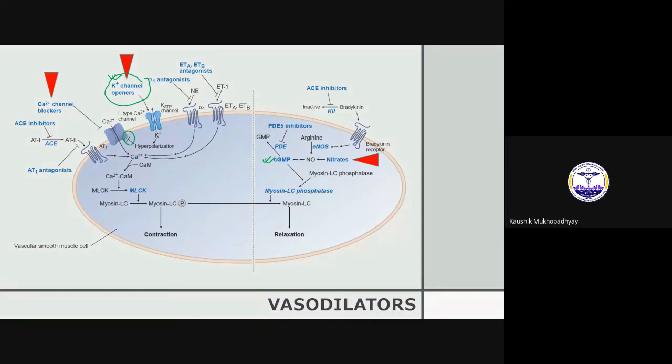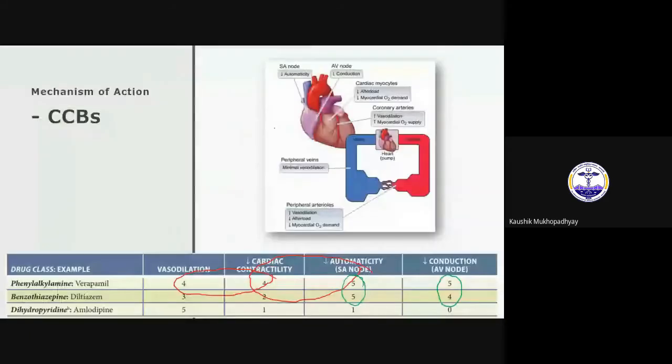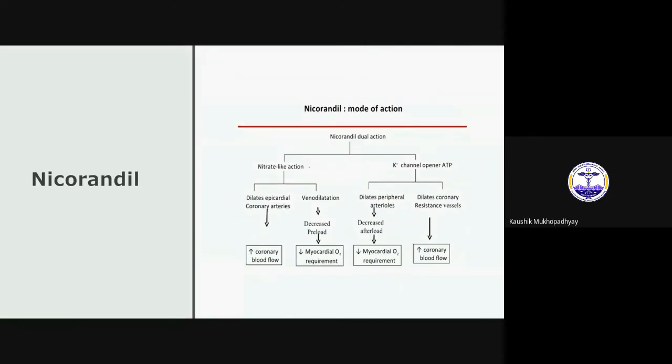So it is now postulated that potassium channel openers have dual action. One is the potassium channel opening action that I showed you on the left side, and it also has a nitrate-like action, which basically increases cyclic GMP. So it is a cyclic GMP mediated action. How, it is not known, but it has dual action: a nitrate-like action and a potassium channel opening property.